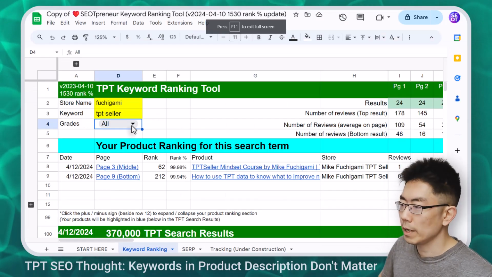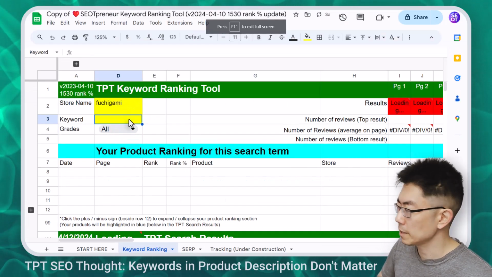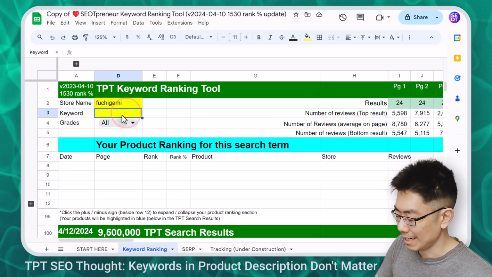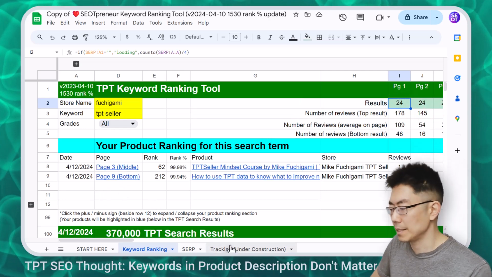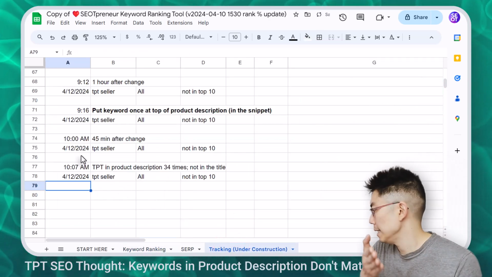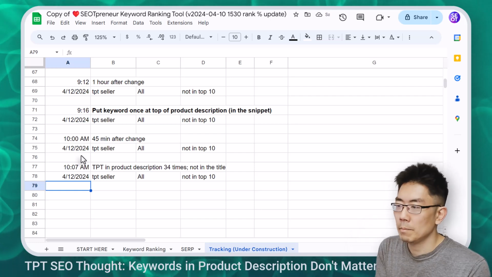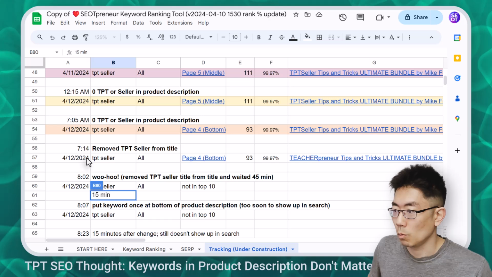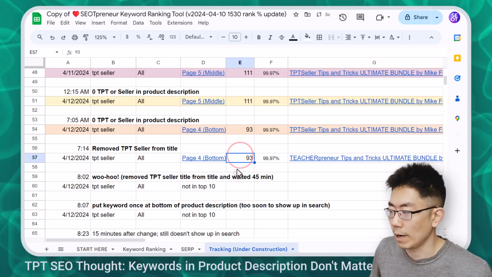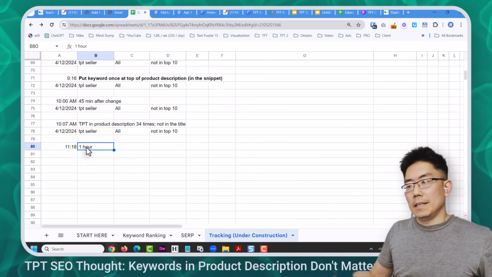Let's look at the keyword ranking. I'm going to get rid of the TPT seller keyword. It's reloading here. And now let's put TPT seller. I can see that it's red in here. It doesn't show up as expected. So what I'm expecting is in 15 minutes, I'm going to come back here. I'm going to expect it to be where it was before, which is going to be rank 93. Let's see what happens. Okay, it's 11:18.